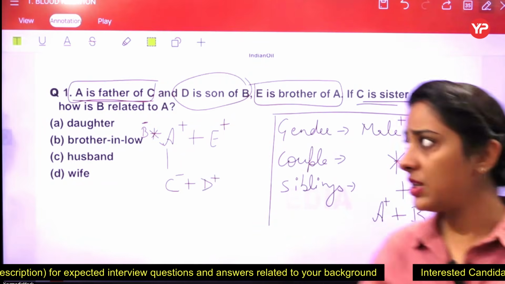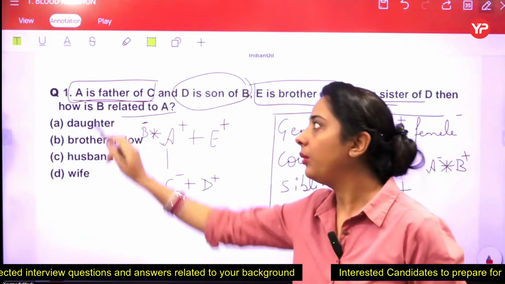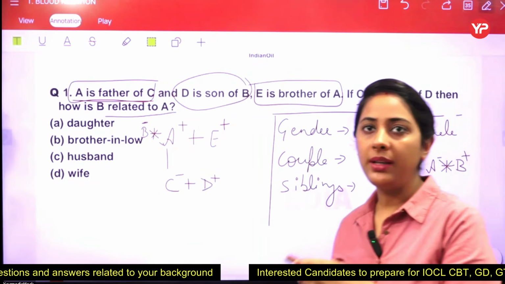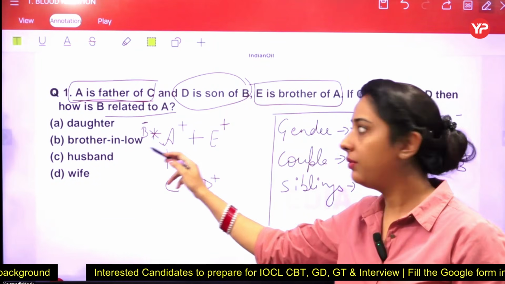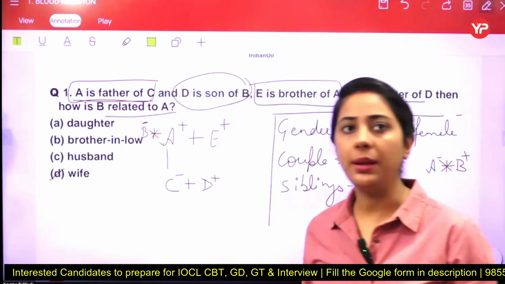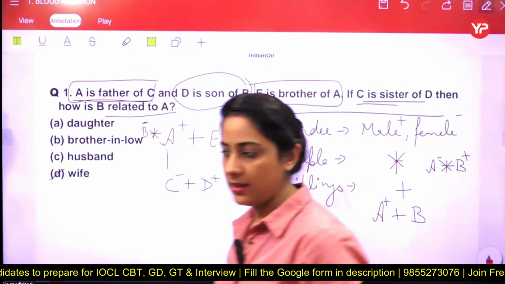Got it? Now the question is saying that how B related to A. How B can be related to A? The information is clear. B is a female and wife of A. So the answer is option number D. So D is the right answer here.